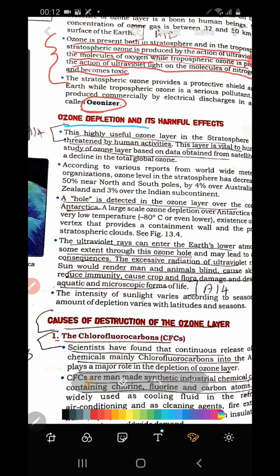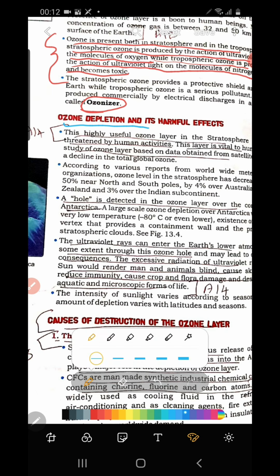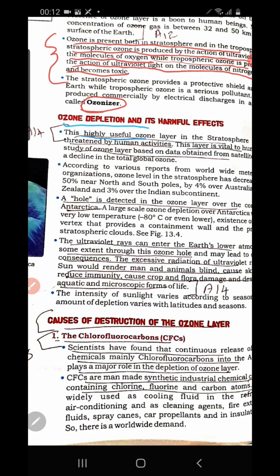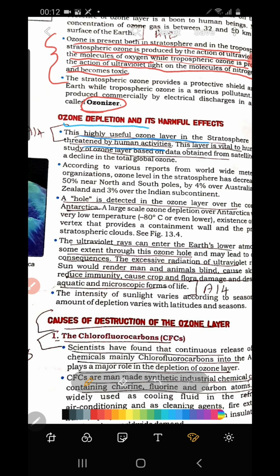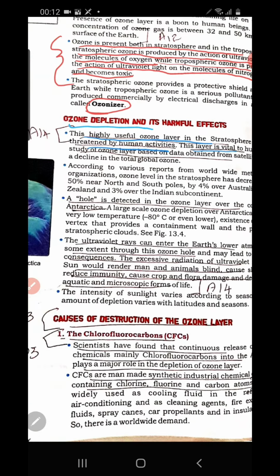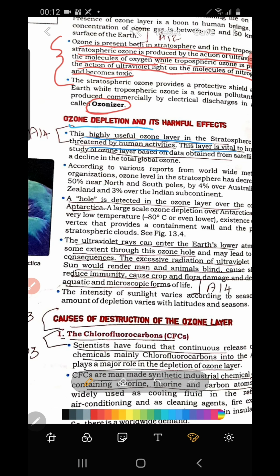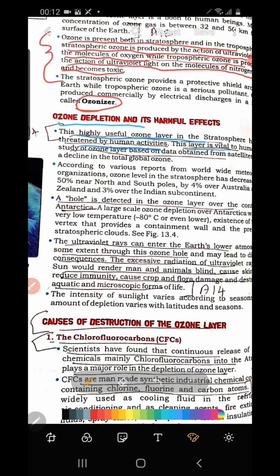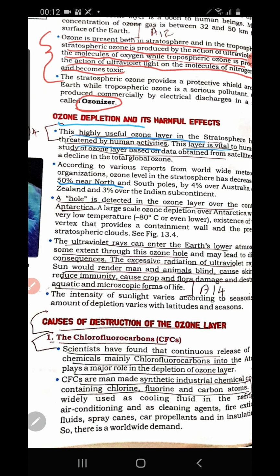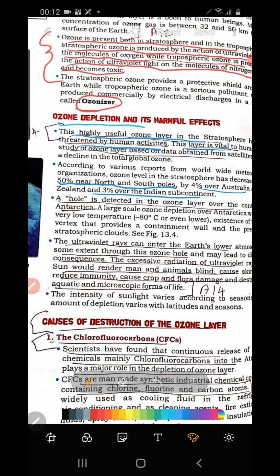Okay, so we will underline these points. Here you see, this is highly useful. The ozone layer in the stratosphere is threatened by human activities. This layer is vital. According to scientists, about 50% of the depletion of the ozone layer took place in the north and south pole, 4% over Australia and New Zealand, and 3% over the Indian subcontinent. Why? Because of industrialization, motor vehicles, and air conditioners and refrigerators.